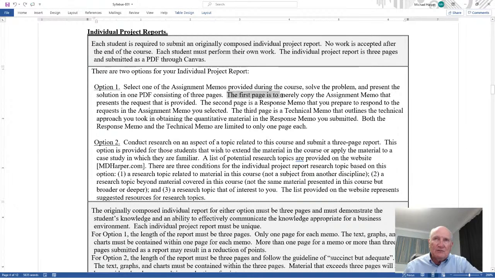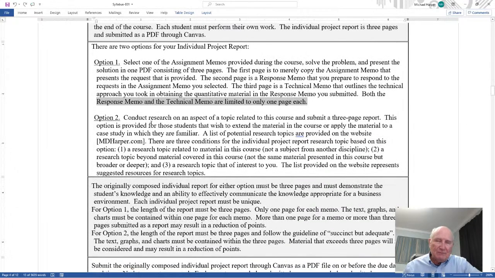The first page is copying the assignment memo that presents the request that is provided. The second page is a response memo. You respond to the request to the party requesting the work. And the third page is a technical memo outlining the technical approach. Both response and technical memos must be limited to 1 page.